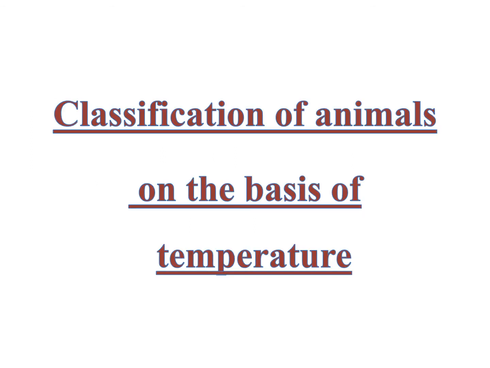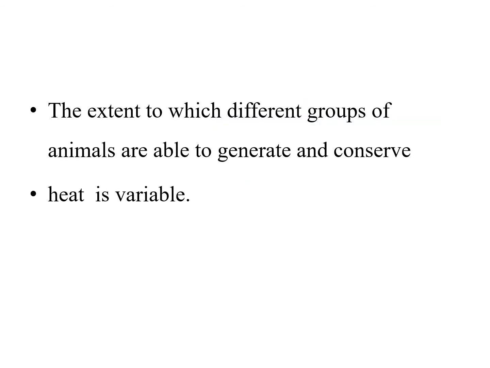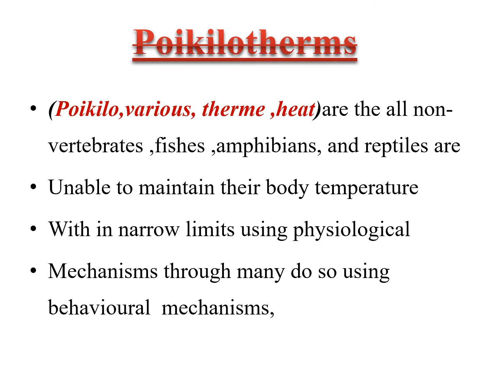Next is the classification of animals on the basis of temperature. The extent to which different groups of animals are able to generate and conserve heat is variable. Poikilotherm: poikilo means various, therm means heat. All non-vertebrate species, amphibians and reptiles are unable to maintain their body temperature within narrow limits using physiological mechanisms, though many do so using behavioral mechanisms.